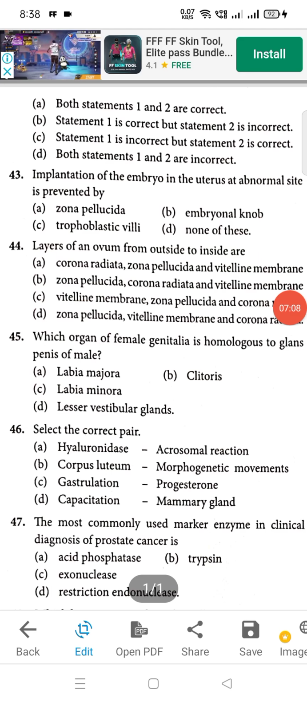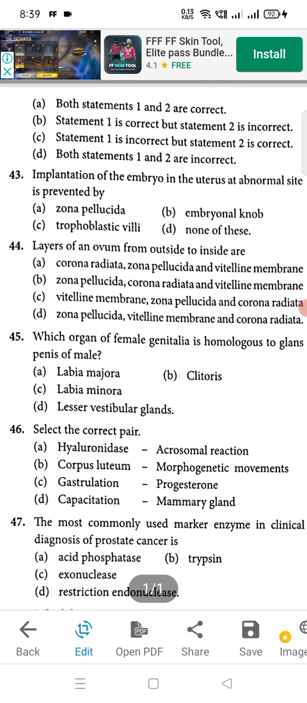Now moving to question number 43. A will be the right option. The question is, implantation of embryo in the uterus at an abnormal site is prevented by. So 43, A will be the right answer, that is zona pellucida. That is the function of zona pellucida.